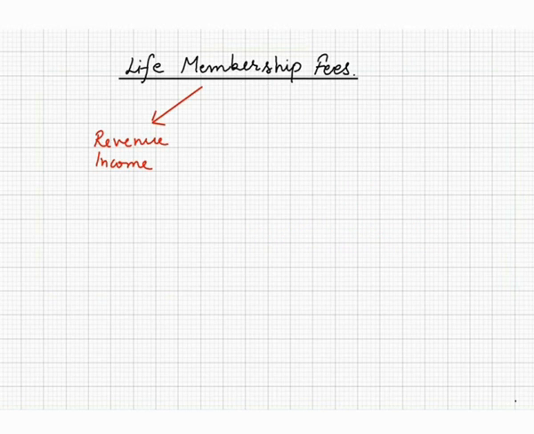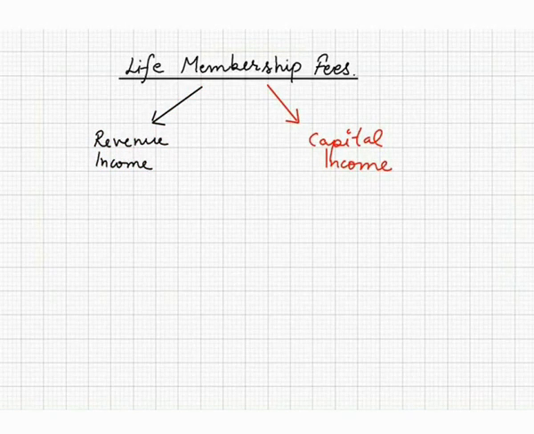It can be treated as revenue income, it can be treated as capital income. Some people believe that it should be revenue income because from the point of view of firm, it comes every year. But from the point of view of the member, they give only one time. So there is always two options. You can treat it as revenue income or capital income.